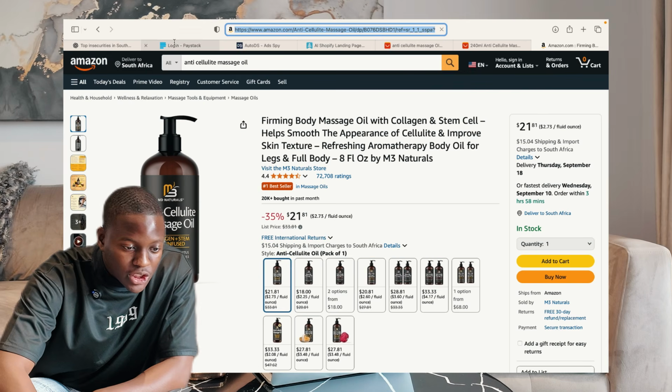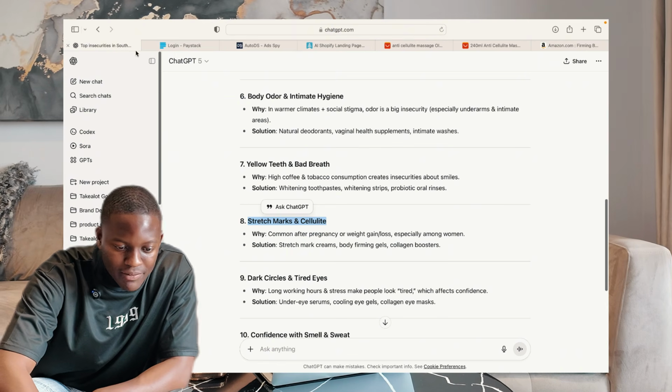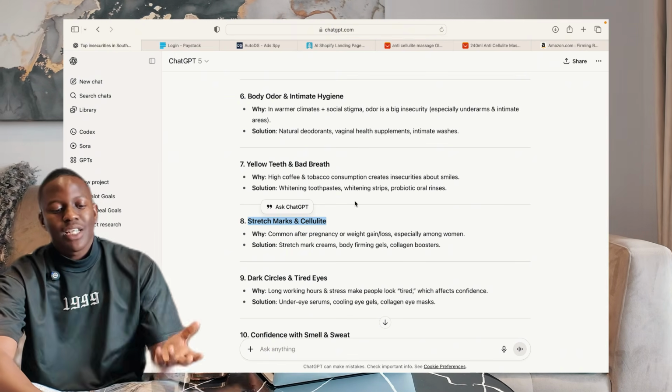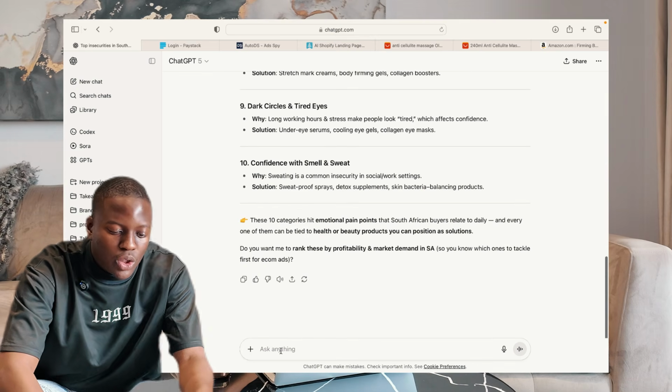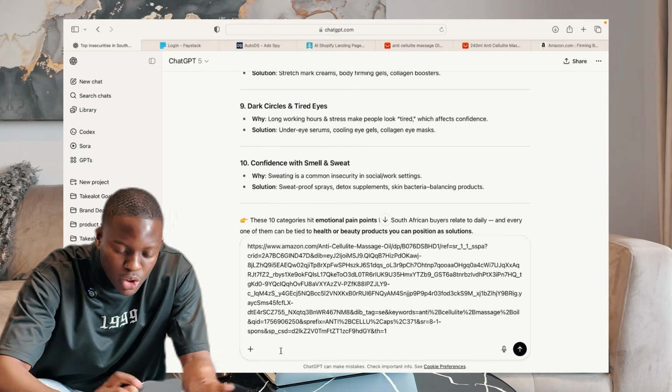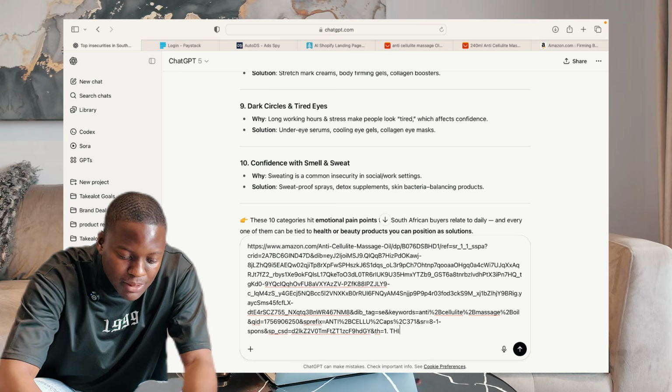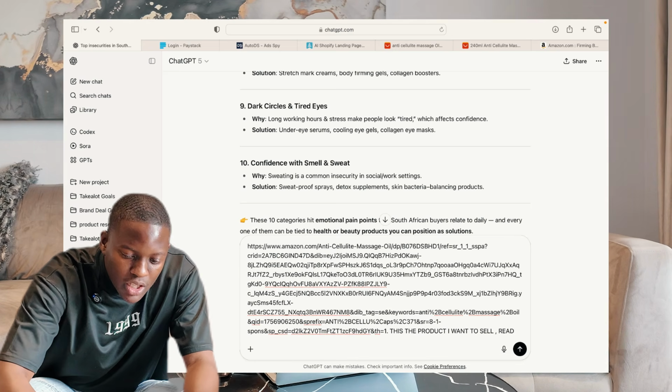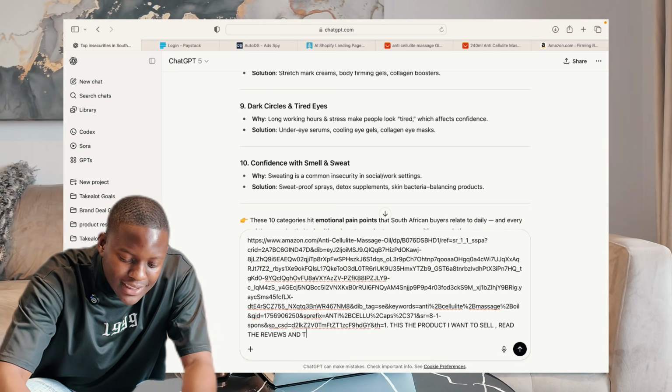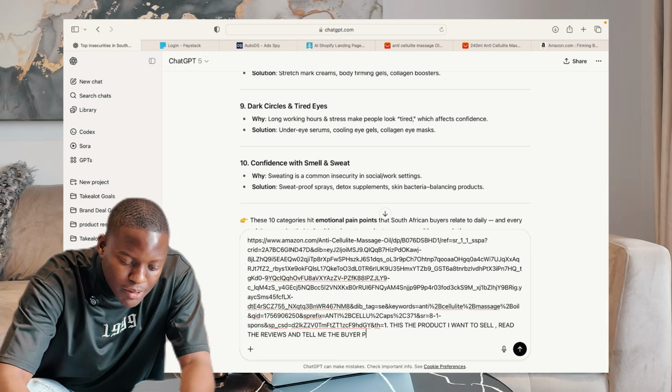I'm not an influencer for ChatGPT or anything, but make sure you are paying for the premium, because once you have something like that, let's say we found our product now. What you want to do is, this is my product. You come back to GPT and you tell it, this is the product I want to sell. Read the reviews and tell me the buyer persona.